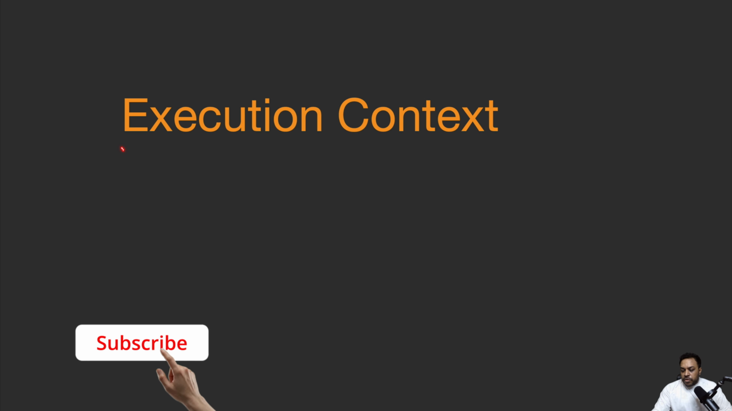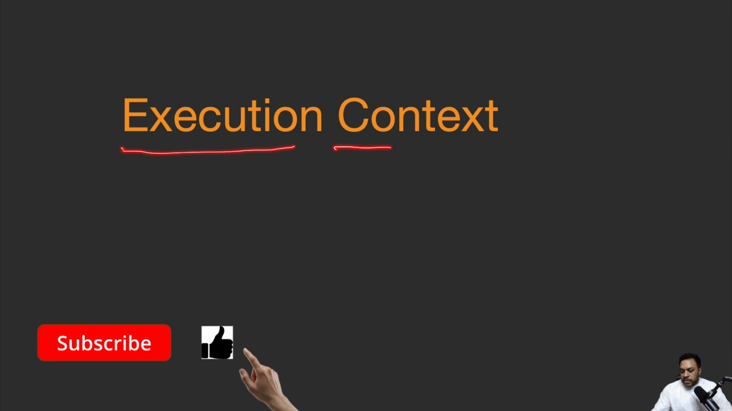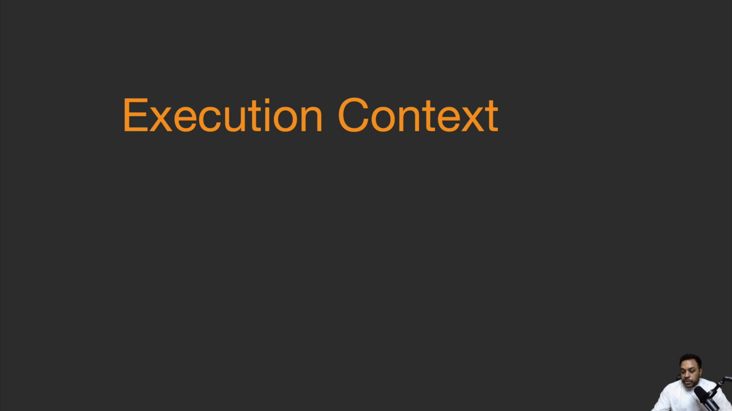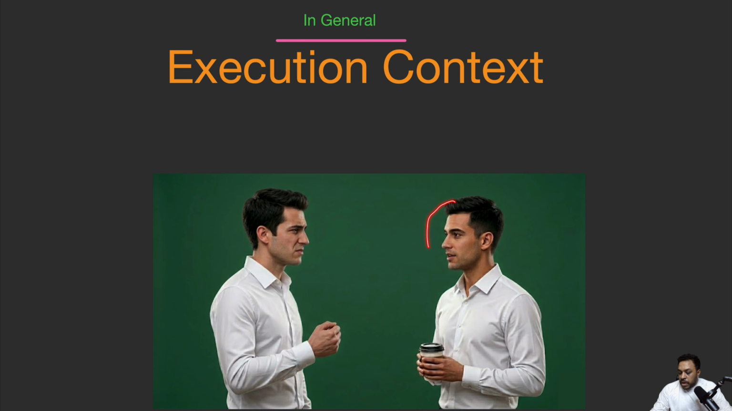So in execution context, there are basically two terms, execution and context. First, we need to understand what is a context. It's really important to understand, and we will see that in general terms. So here, two guys are talking to each other. They're having a conversation, and this guy is saying that I broke it. And this guy got really confused.